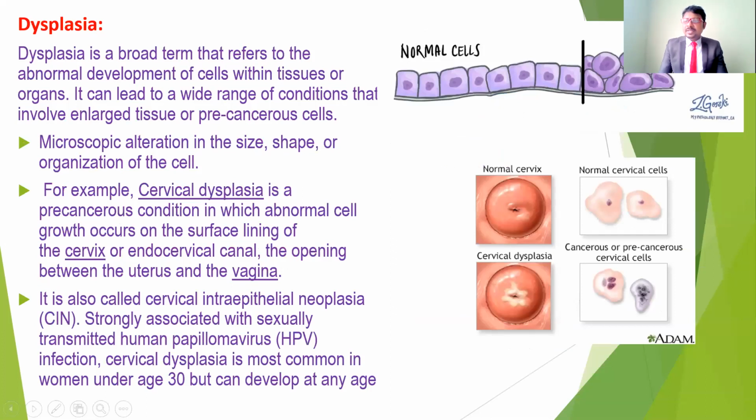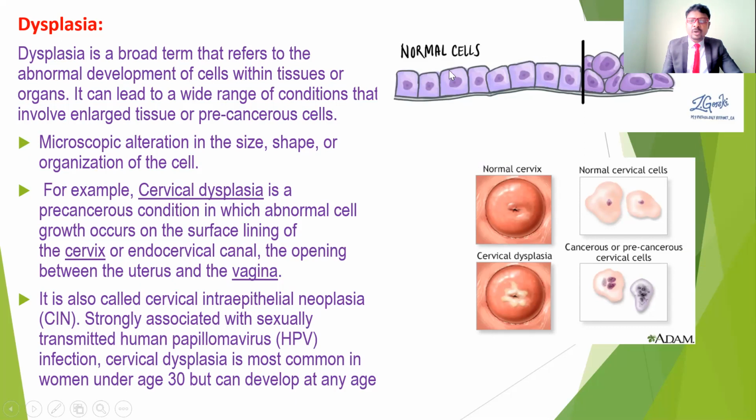So another cellular adaptation is called dysplasia. This dysplasia is a broad term that refers to the abnormal development of cells within tissues or organs. So abnormal development is going to take place in the tissues. It can lead to a wide range of conditions that involve enlarged tissue or pre-cancerous cells. So the size is going to be increased, and not only the size, the structure and shape of the cells are going to be altered.